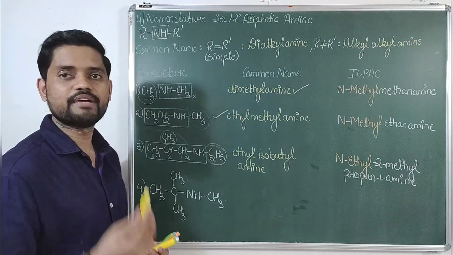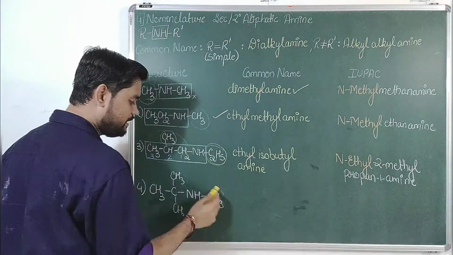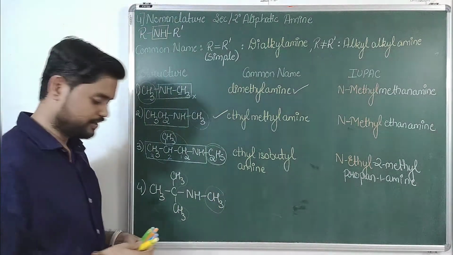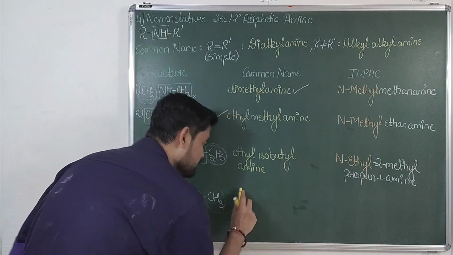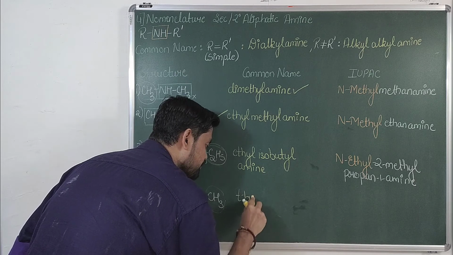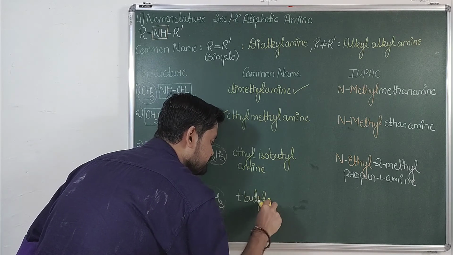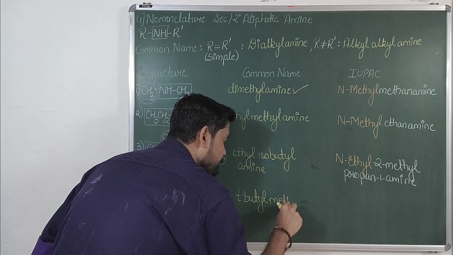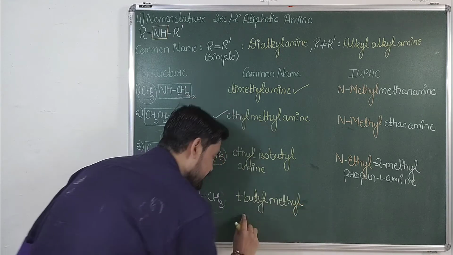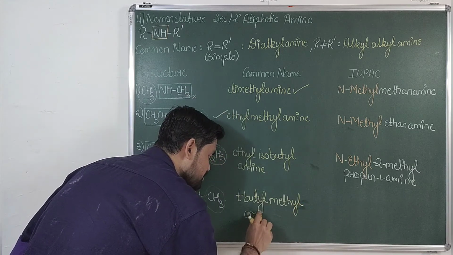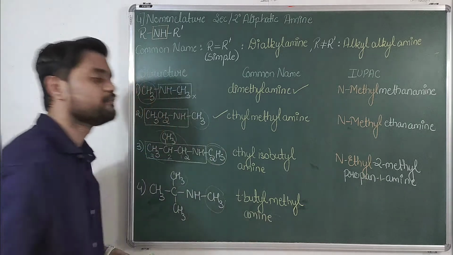Tert is not compared but butyl is compared, so it starts with B and the other is M, so it becomes tert butyl methyl amine. This is the common name of this given compound.